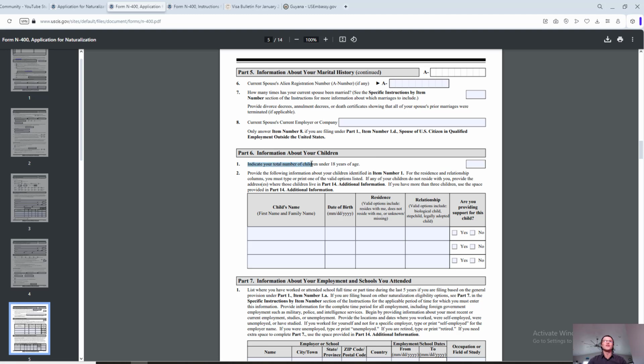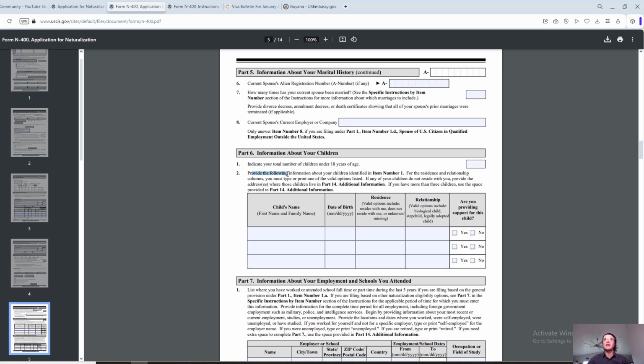Indicate your total number of children under 18 years of age. Keep that in mind. If you have 2 kids that are over 18, one is 19, let's say, one is 21, it doesn't matter. Indicate your total number of children under 18. If you have 2 kids who are over 18, guess what? You have no kids for this purpose. They only want to know the number of kids under 18 years of age. So keep that in mind.